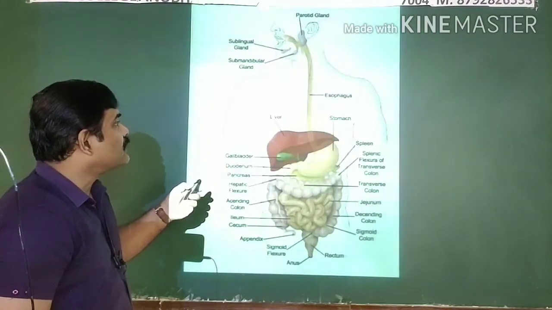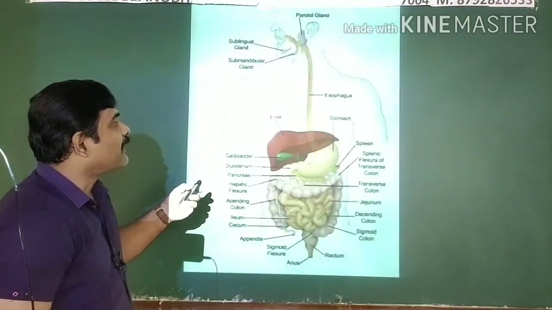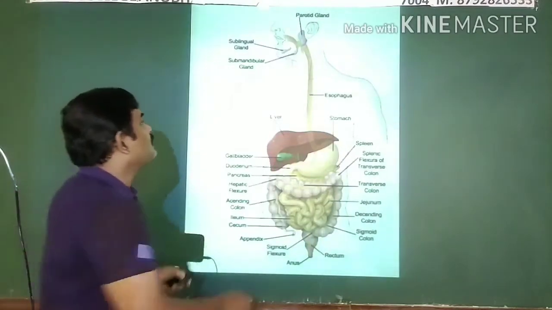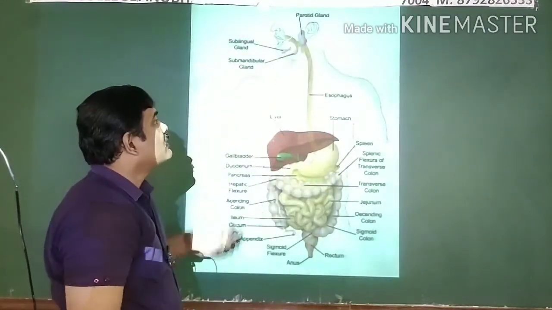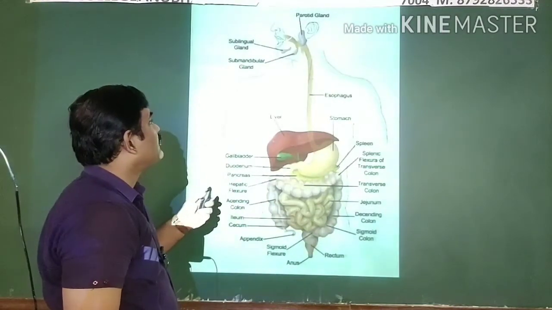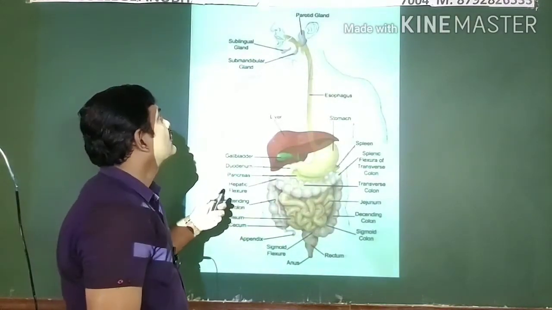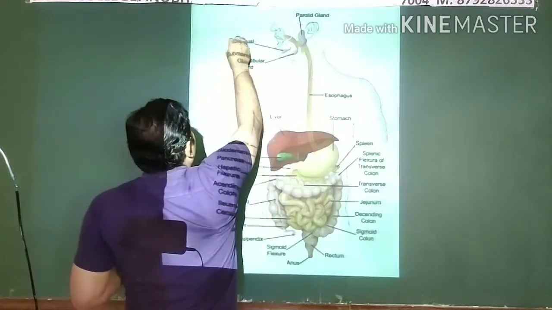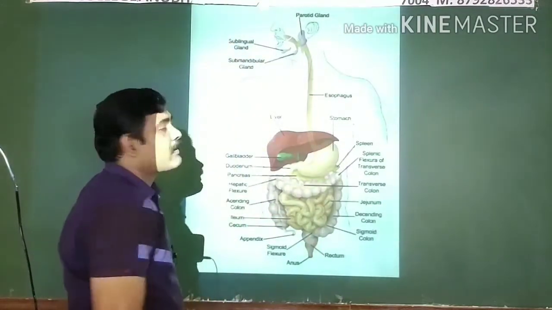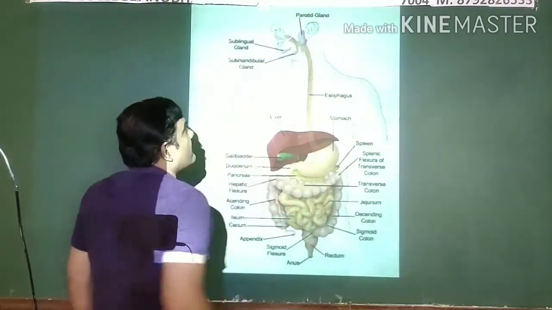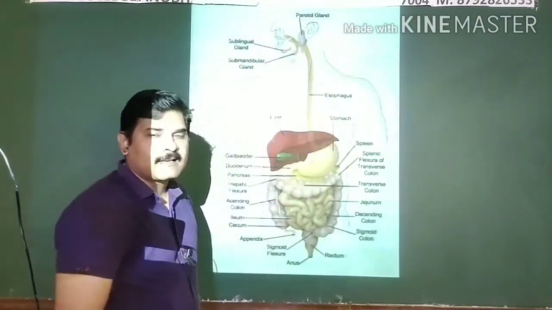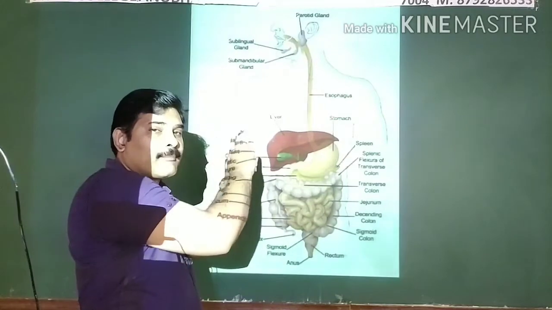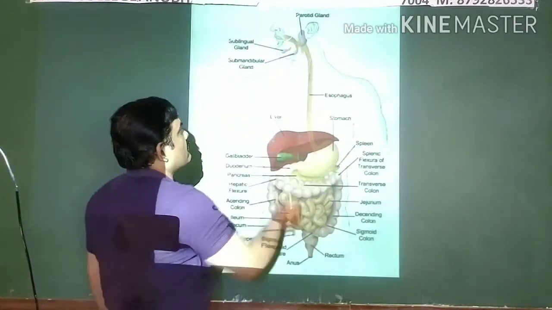Later on, this mouth opens into the oral or buccal cavity. This part is known as the oral or buccal cavity, into which the three important types of salivary glands open. The three types of salivary glands include the sublingual salivary glands, the submaxillary salivary glands, as well as the parotid salivary glands. Let us study this in more detail in further coming classes.